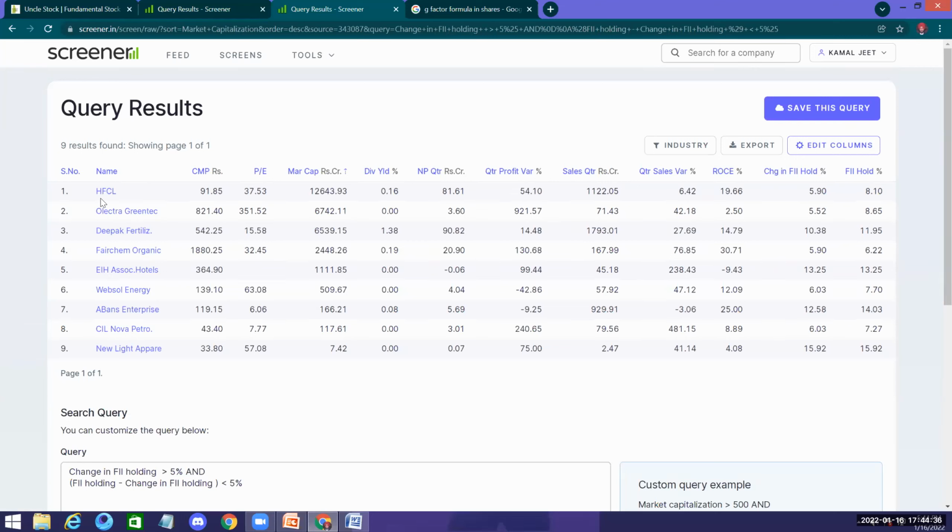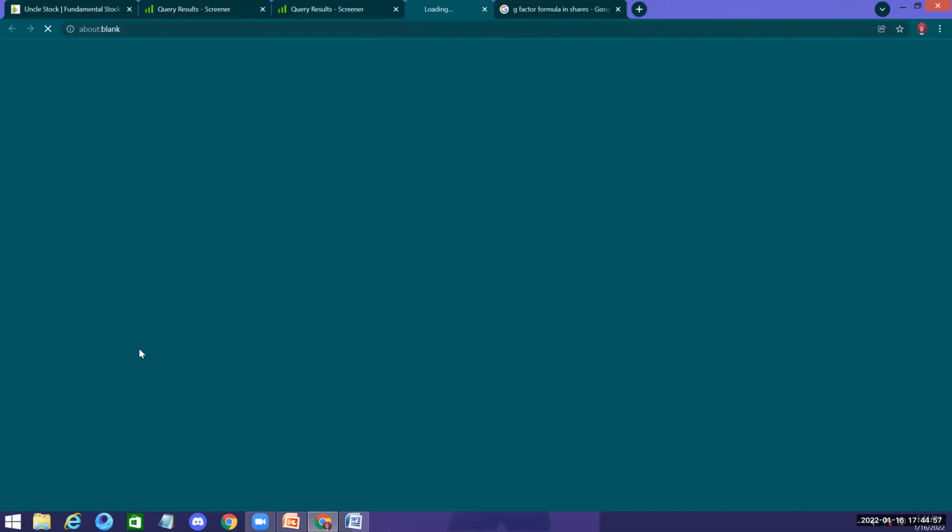Now it is at 91.85. You have Electra Green, which almost surged 500 odd rupees. You have Deepak Fertilizers, Fairchem Organics, EIH Hotels coming, Websol Energy, Enterprises, New Light Apples. You have all these stocks where the FIIs are increasing their stake.